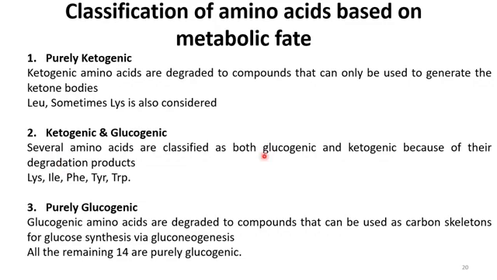When we talk about glucogenic, it means that these amino acids are degraded to compounds that can be used as a carbon skeleton for glucose synthesis by gluconeogenesis. So these are two types, and when we talk about ketogenic and glucogenic, there are several amino acids that are classified as both glucogenic and ketogenic because of their degradation products. So their examples are also there.